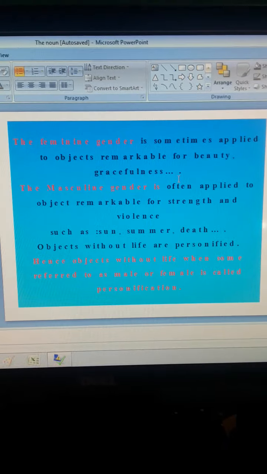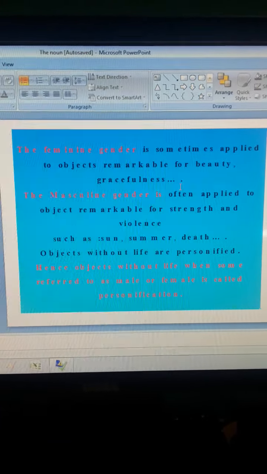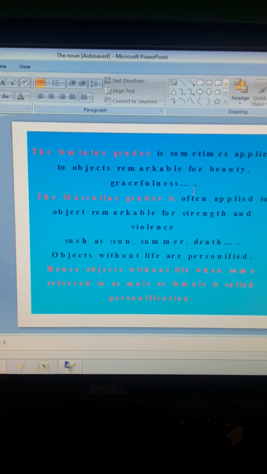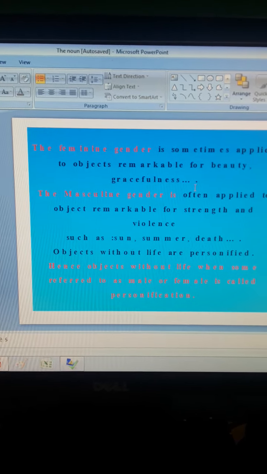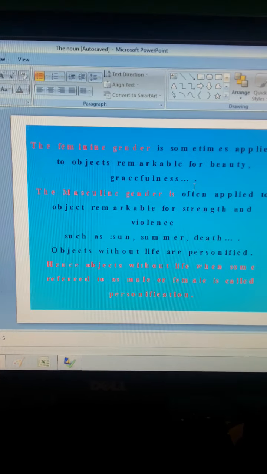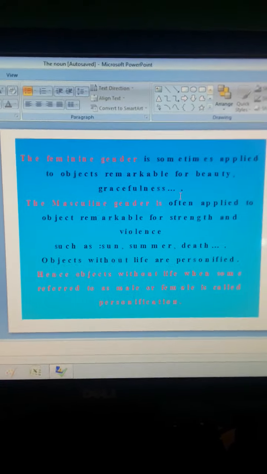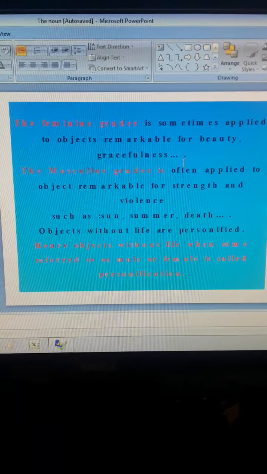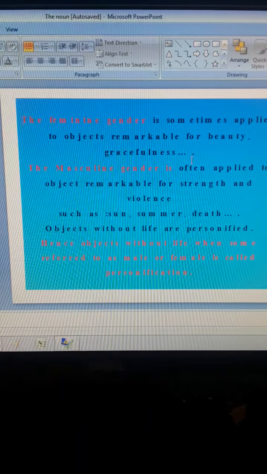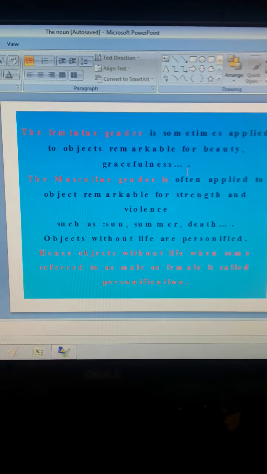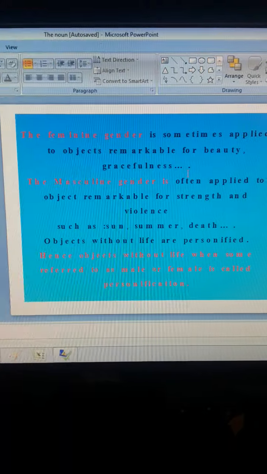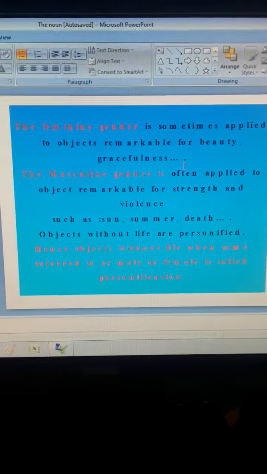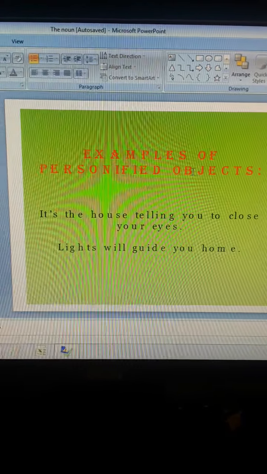When they are used in any poetry or poem as a male or a female, then simply you can say these non-living objects are given life and are called personified. Now you see, objects without life, when referred to as male or female, is called personification. Such examples you can see over here.